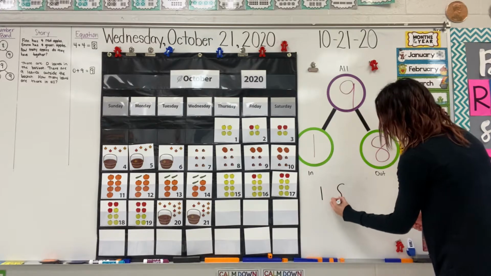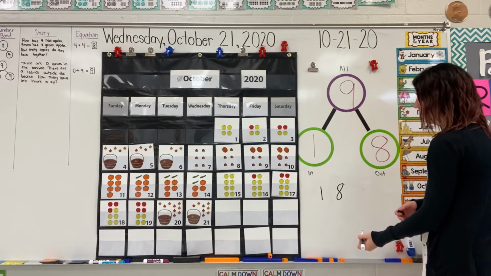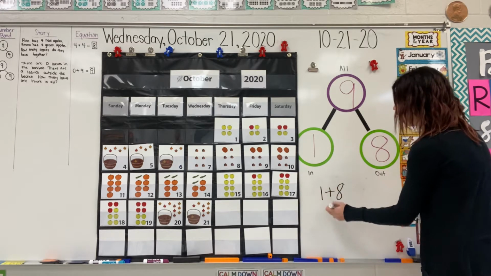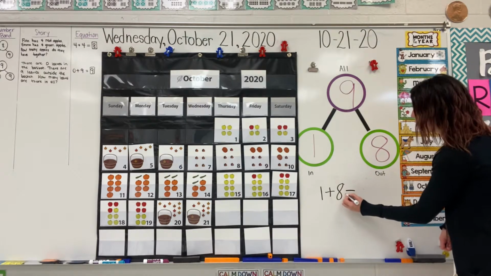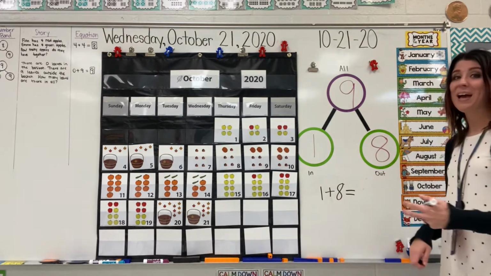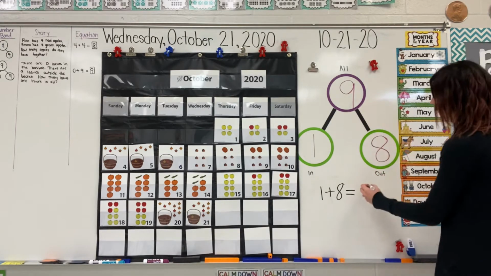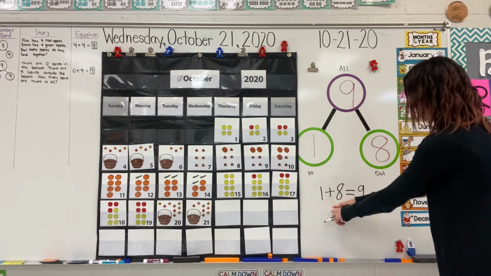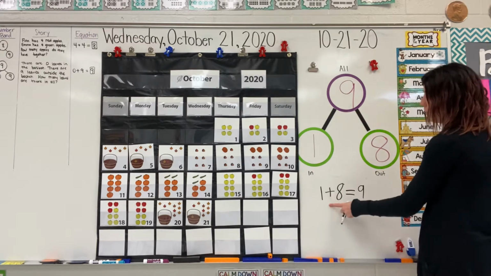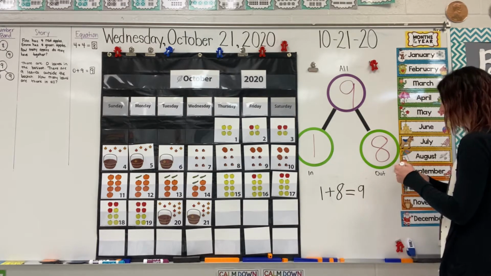And what symbol do I need to put them together? Plus sign. So Miss Plus sign is going to put 1 and 8 together, and they are the same as 9. 1 plus 8 equals 9.